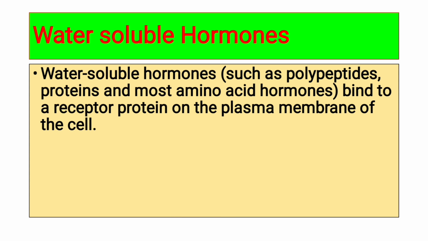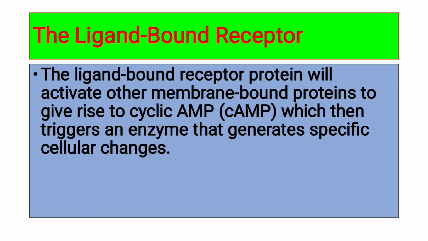They bind to receptor proteins on the plasma membrane of the cell. They don't have any ability to enter the non-polar plasma membrane, so they bind from outside on the receptors present on the plasma membrane and perform their action.